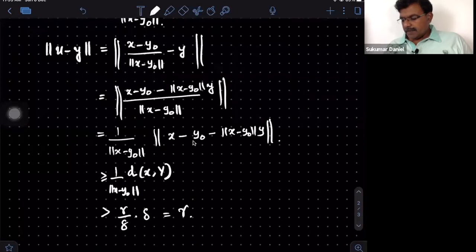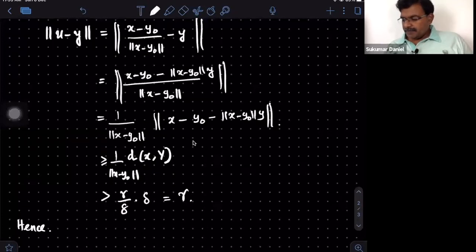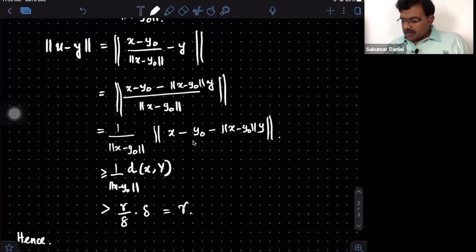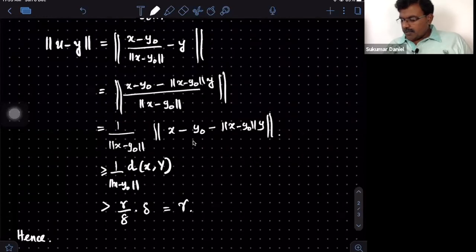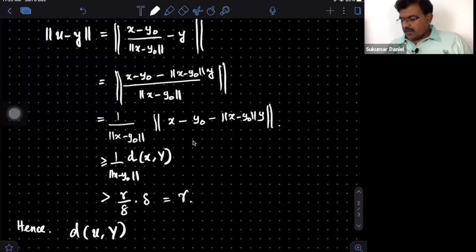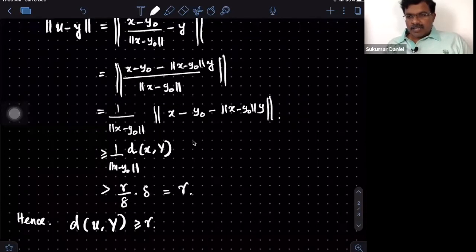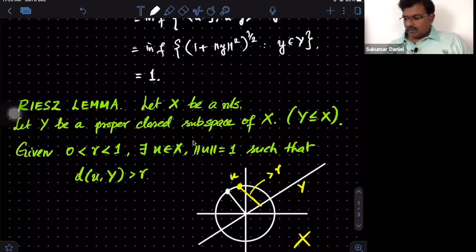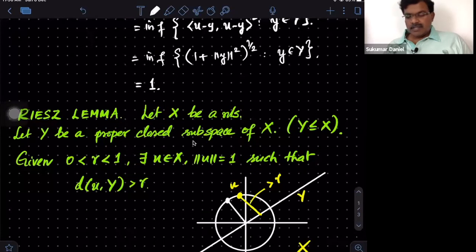Hence, taking the infimum of all such numbers, the distance from this unit vector to Y is bigger than or equal to R. We can make it strictly bigger than R also, because if I want to show it is bigger than R, I will take an R dash which is smaller than this, and for that it will still be bigger.